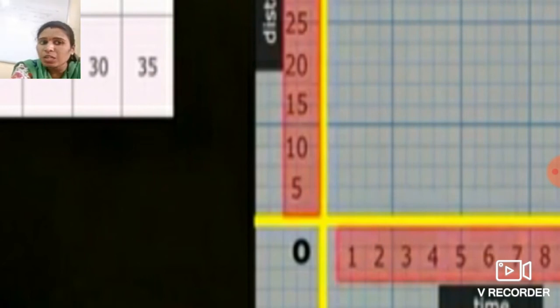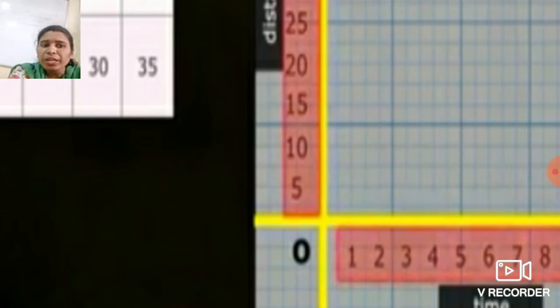Draw a line from this point 1 in a vertical way, parallel to the y-axis. And look for 5 on the y-axis. Where is 5 on the y-axis?